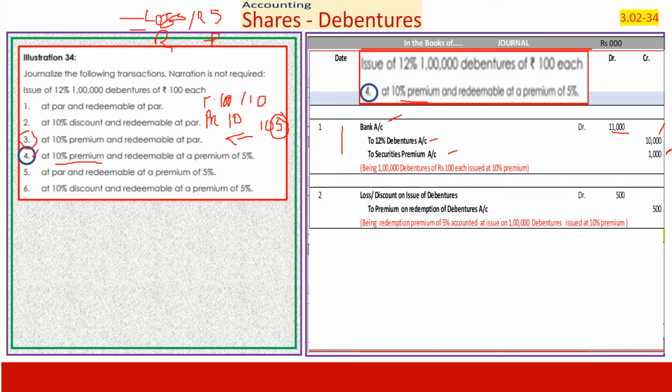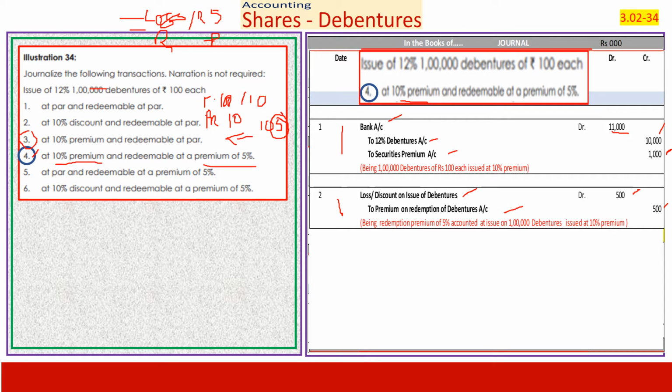But we are issuing a debenture which carries a potential loss of 5%, which, as a conservative accounting principle, has to be provided for now. How do I provide? I provide it as a loss towards premium on redemption. What is the entry? Loss or discount on issue of debentures, 5 rupees into 1 lakh, since it is in thousands, 100 into 5, 500, to premium on redemption of debentures account, 500. This is the second entry.